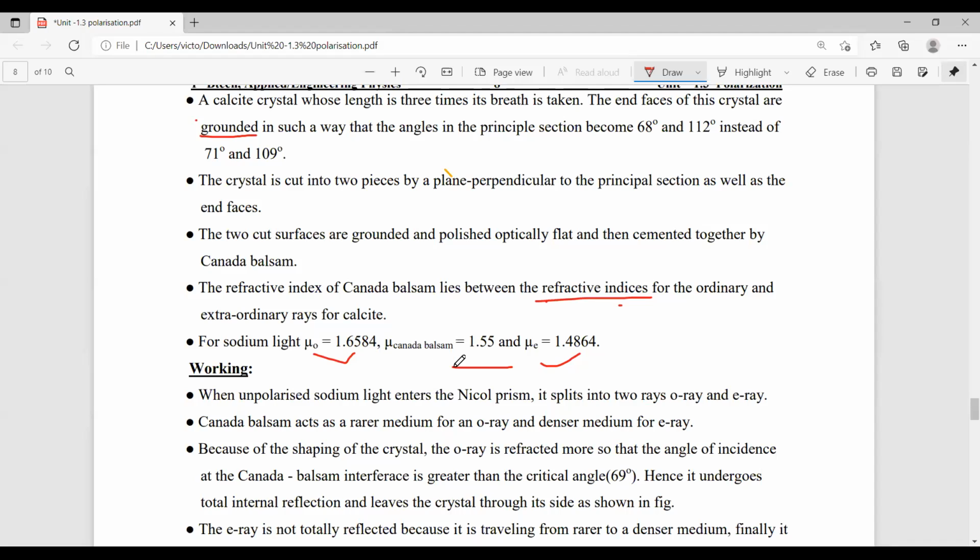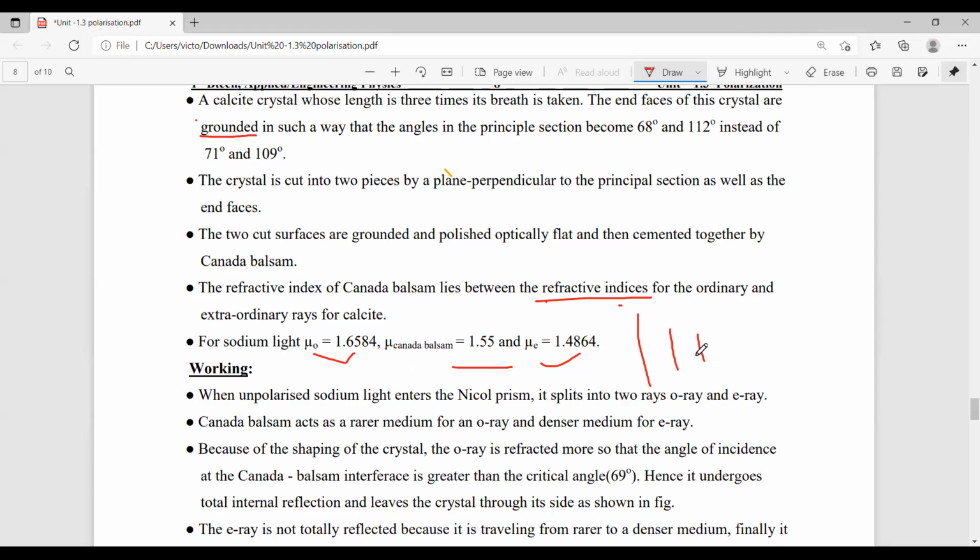That means its refractive index is between the E ray and the O ray. That means, whenever you compare the refractive indices of these three, this is the refractive index of the O ray, this is the refractive index of Canada balsam, and this is the refractive index of the E ray.